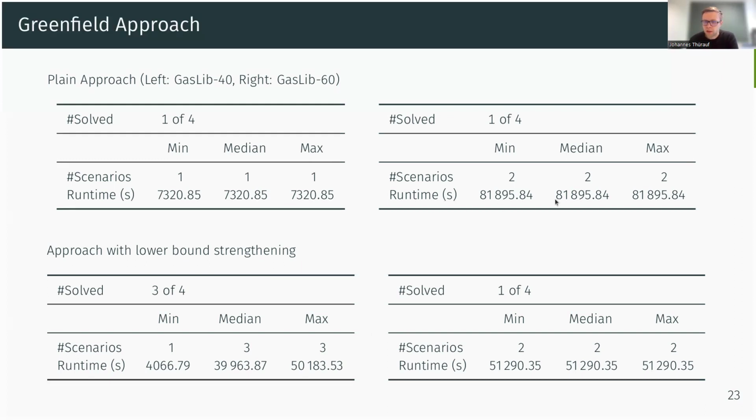If you consider the running times, we have a drastic increase compared to the use case of robustifying an existing network. But what we again see here is that we have a very small number of worst case scenarios necessary to solve these problems. Again, it's only up to 3 worst case scenarios that we have to add in our adversarial approach to obtain a robust optimal network, although we design a network from scratch.